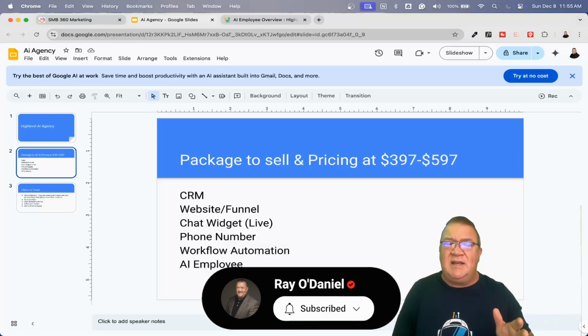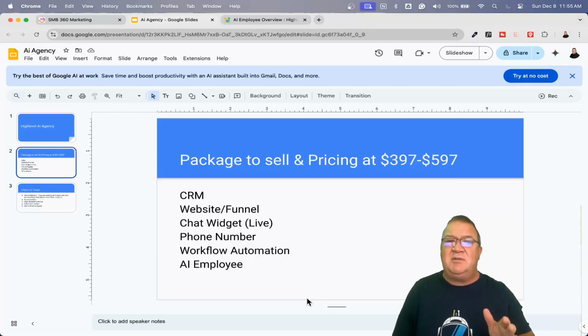Now, one of the other things that I think is beneficial is being able to at least offer website or funnel hosting. Or if they don't have a website or a funnel, a point of presence online, you have to be able to offer that to them, because this is something that a lot of people are losing value over. Businesses that don't have a website presence are losing customers over and over again. I wish I had a really great statistic to give you, but I bet it would be very high, because if you don't have a website, people can't see what your services are.